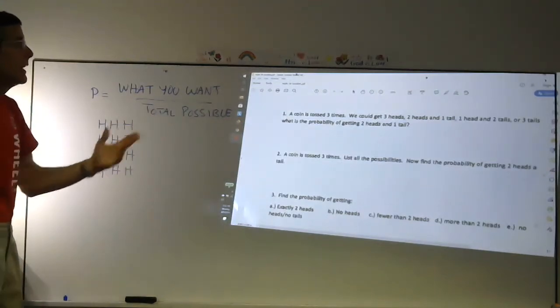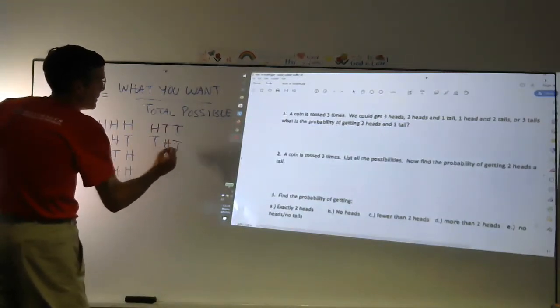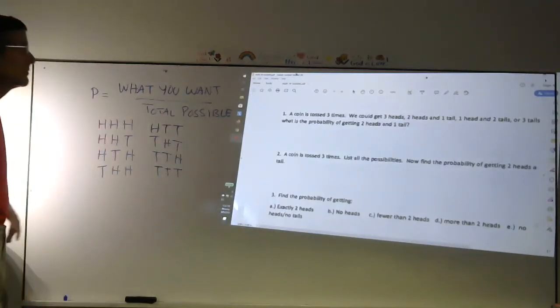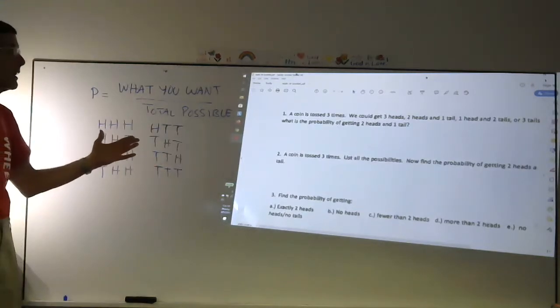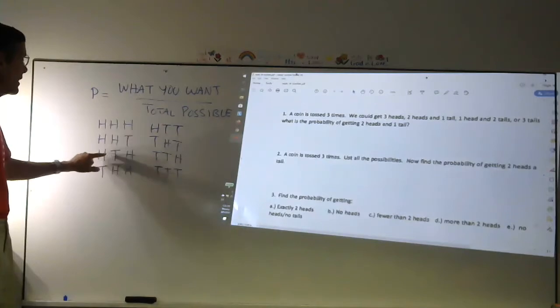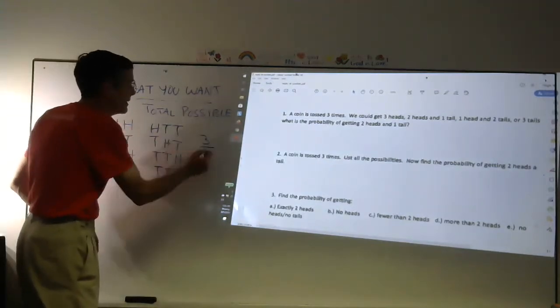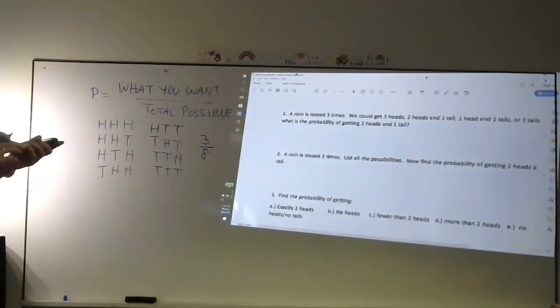The same thing with 1 head and 2 tails. You could do the same thing. A head and 2 tails, this or this. And then 3 tails would simply be tail, tail, tail. So instead of 4 ways it could happen, there's exactly 8. Okay? So what is the probability of getting 2 heads and a tail? It would be 3 possible. What you want, 3 of these out of 8. That's the probability. The easiest thing to do then is change that to a decimal. So 3 divided by 8 is 0.375 or 37.5% of the time. Okay?